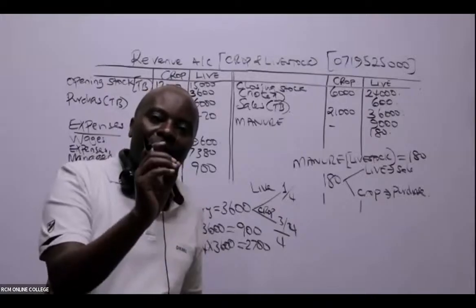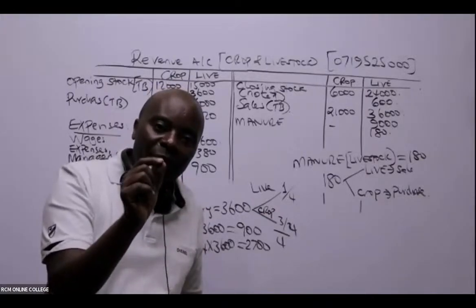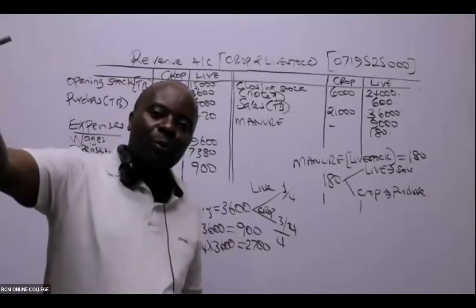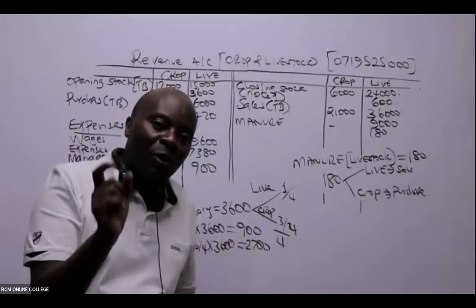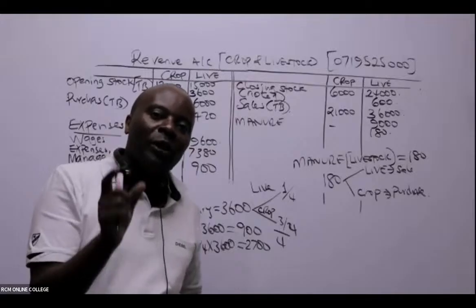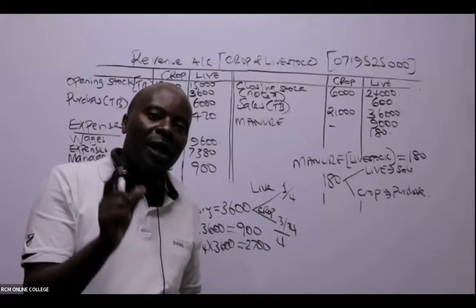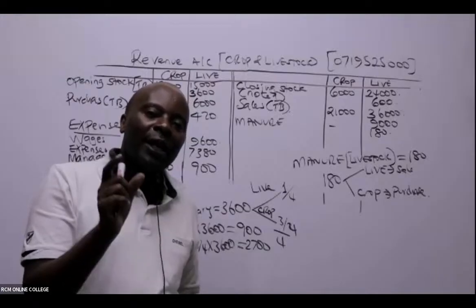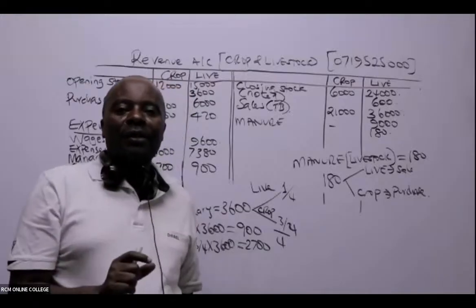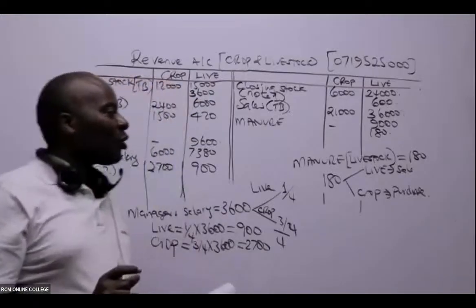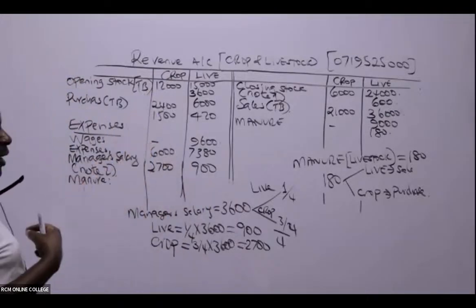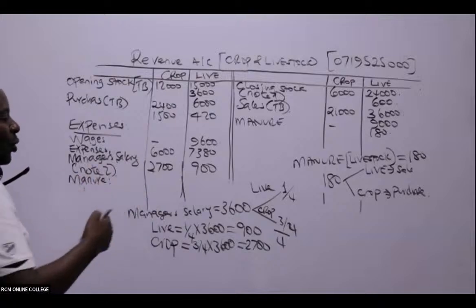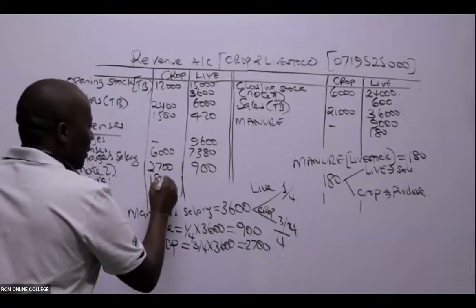So it means that for livestock it is an output, and that will automatically be booked as a sale for the livestock. And for the crop, it is consuming. To the crop, it's an input. So under the crop, we shall be able to put here 180.